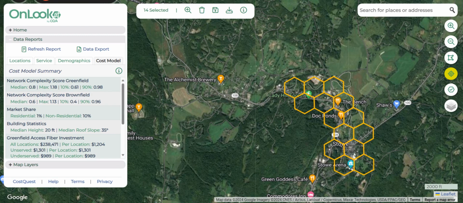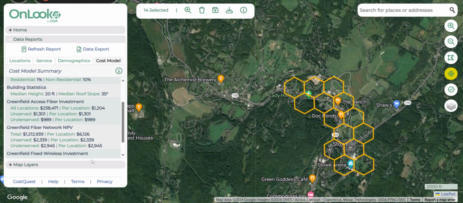A note that if your organization has not purchased a certain subscription level, you may not have access to some of these data fields. If I want to be able to come back to this selection, I can save this selection and reload it later to view on the map.